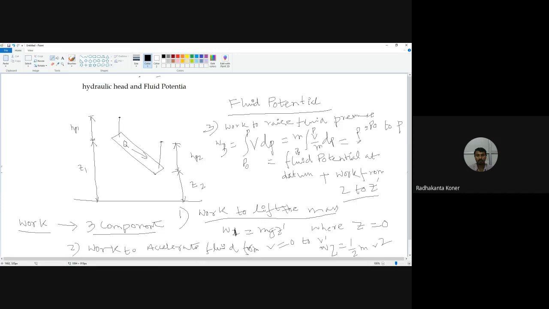So it is basically m times the integral from P0 to P of dP divided by rho. So M by V is equal to rho, that is density. Now if my M is unit mass, then basically rho is 1 by V. You can also assume that. So if it is true,